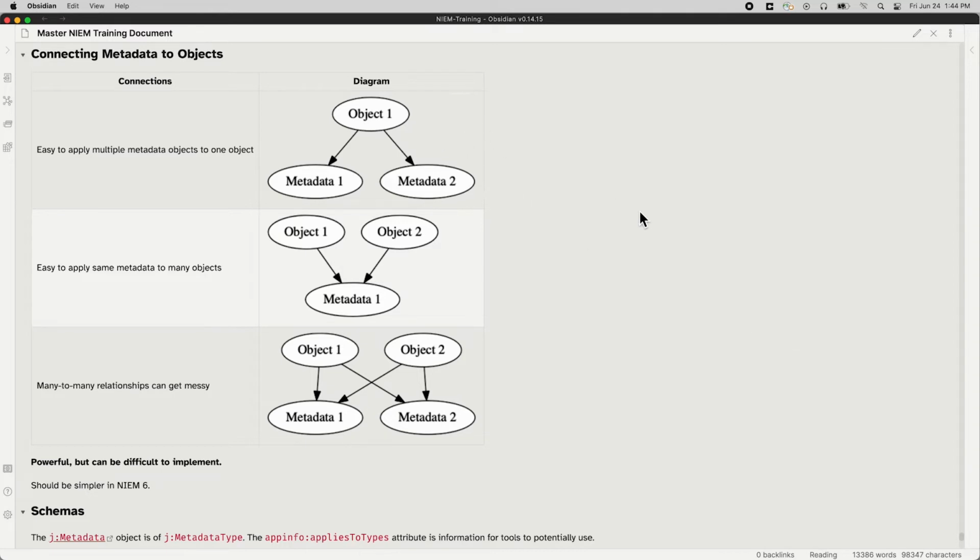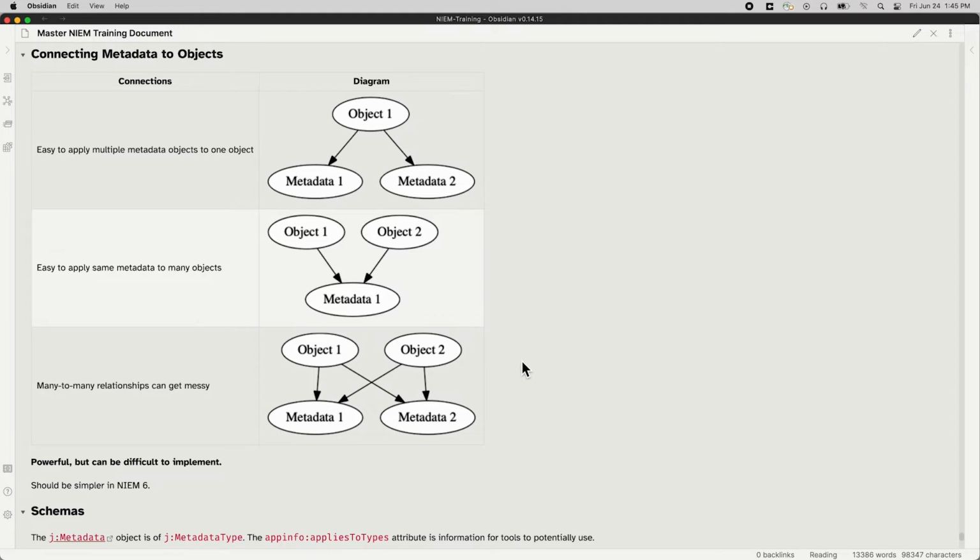That metadata attribute allows for multiple IDs in it. So I could have two separate metadata objects out there and have my object point to both of them. Because the objects point to the metadata, I could also have two separate objects pointing to the same piece of metadata. And because each object can point to multiple pieces of metadata, I can mix and match. I could have multiple objects pointing to multiple pieces of metadata.